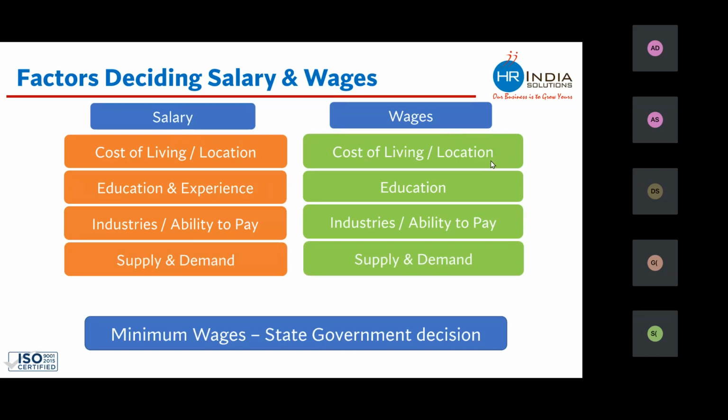Supply and demand, this is very obvious. What is the demand of any particular kind of manpower in the market, and what is the supply of that kind of manpower in the market plays an important role in deciding what salary or what wages should be paid.